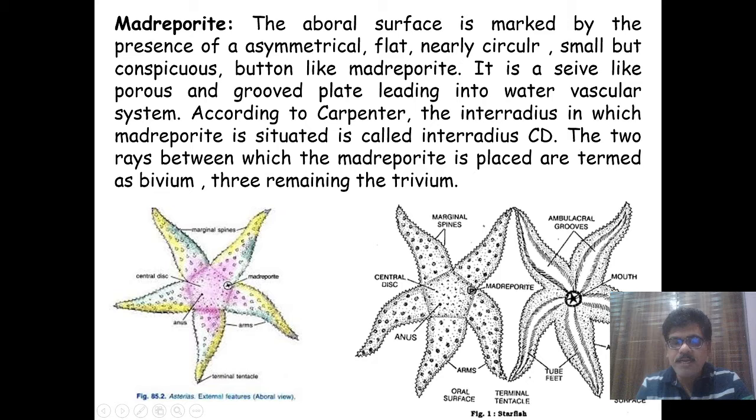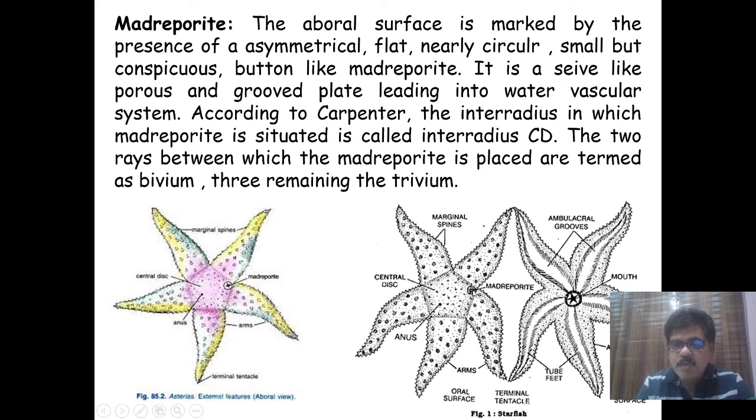According to Carpenter, the interradius in which the madreporite is situated is called interradius CD, and the two rays between which the madreporite is placed are termed the bivium, and the remaining three are called the trivium.